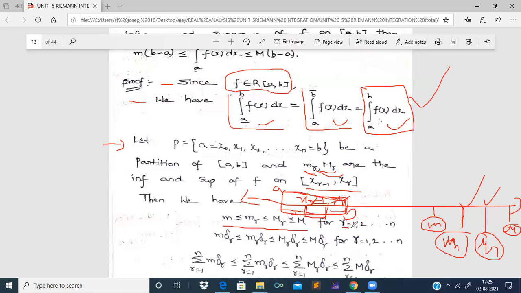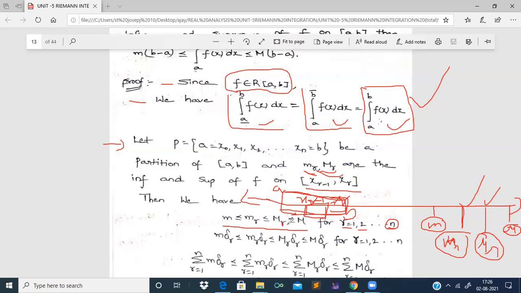If I take r equal to 1, then small m is less than or equal to small m1, less than or equal to capital M1, less than or equal to capital M. The same holds for 2: small m is less than or equal to small m2, less than or equal to capital M2, less than or equal to capital M. And therefore it holds for n also: small m is less than or equal to small mn, less than or equal to capital Mn, less than or equal to capital M. What is small mn? It is the infimum of f of x in the nth segment. And capital Mn is the supremum of f of x in the nth segment In, right?